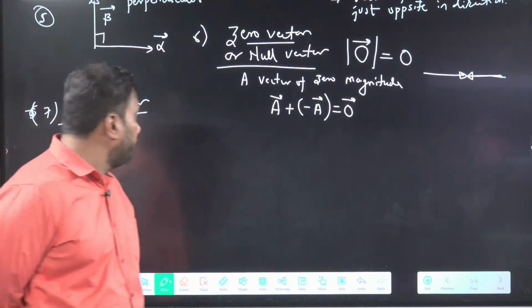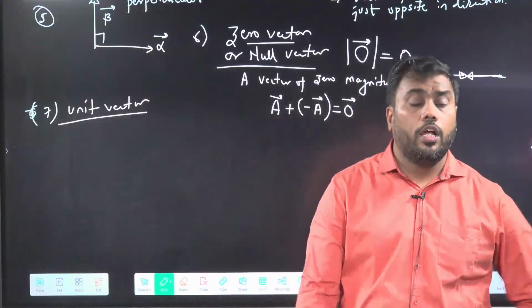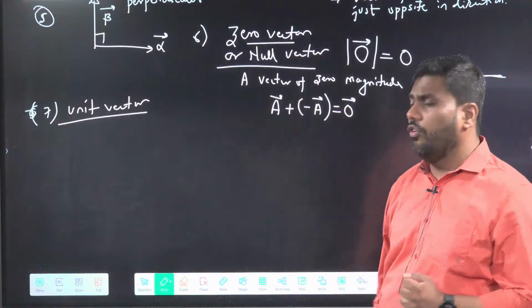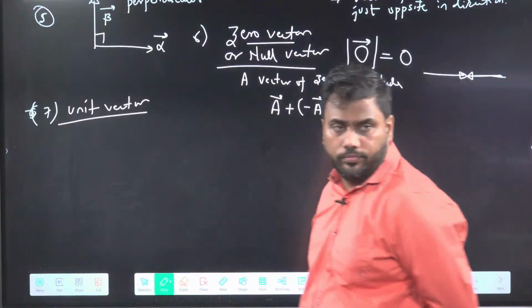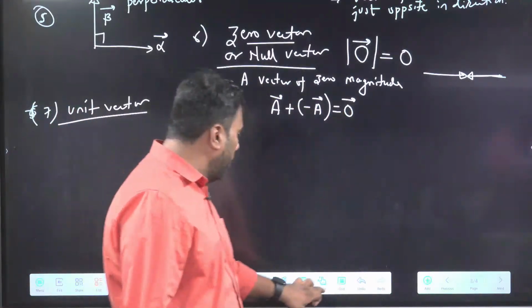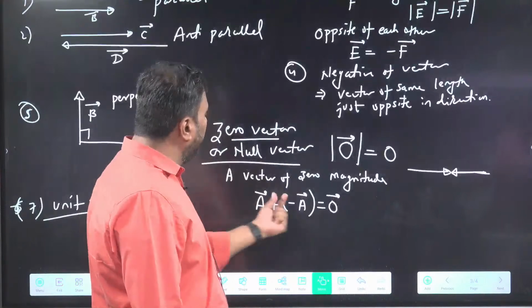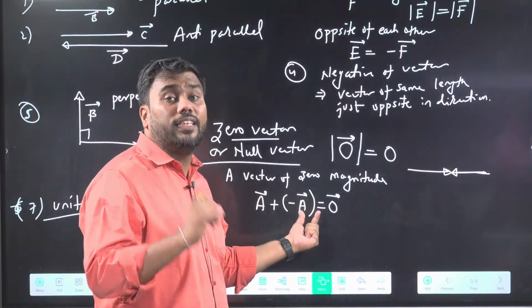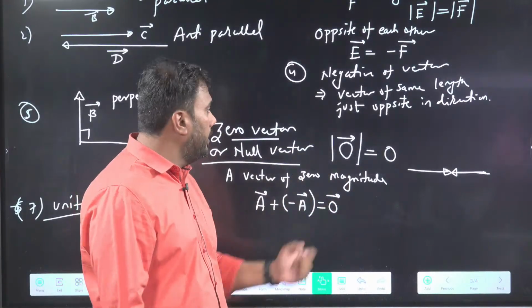Unit vector. Unit vector is a vector of magnitude 1. Someone is asking what opposite sign means. So negative sign means they are opposite in direction and same in length. It is the meaning of negative sign.